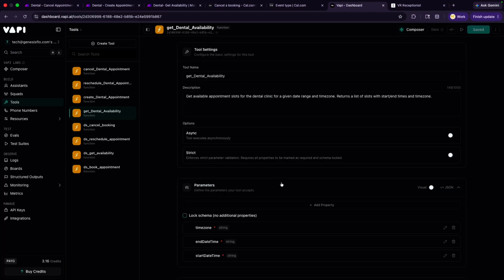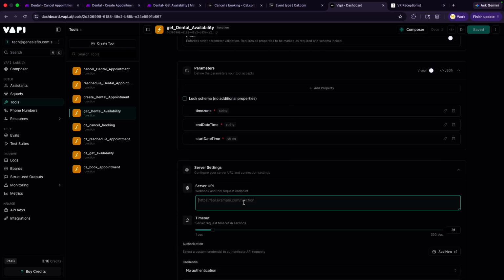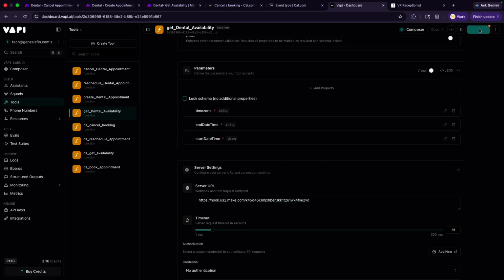We're going to go to Vapi, and we're going to scroll down to our server URL. So this is the webhook and request endpoint. This is where we're going to be sending all of our data. And we're going to save that.